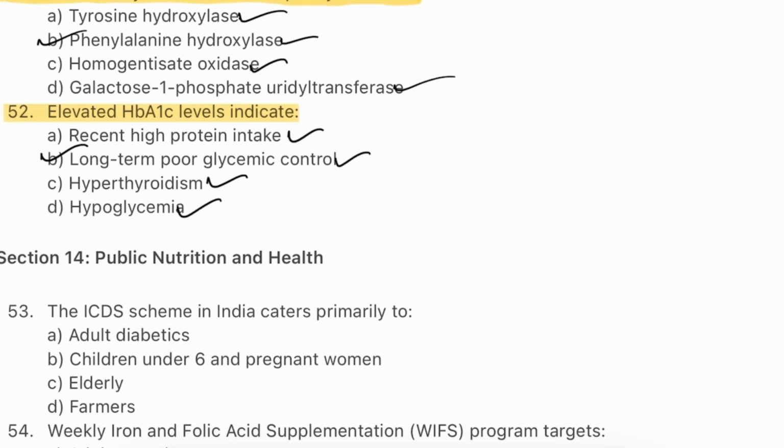HbA1c greater than 6.5% is diagnostic of diabetes, and values greater than 7% show poor control. Maintaining HbA1c less than 7 is the standard diabetic goal.